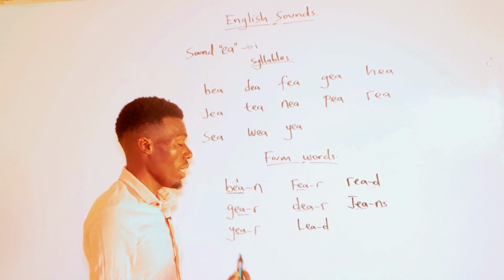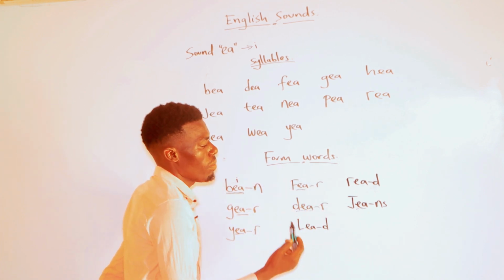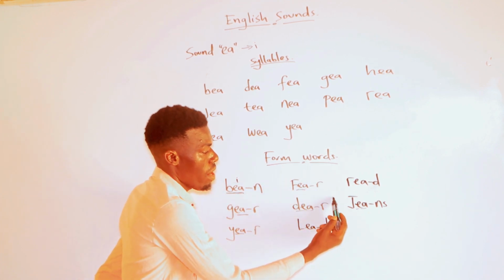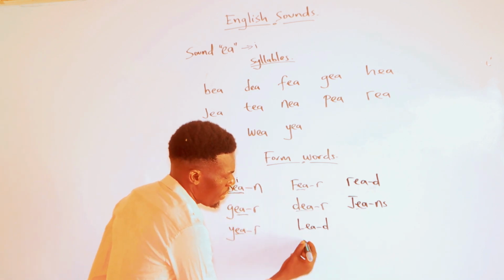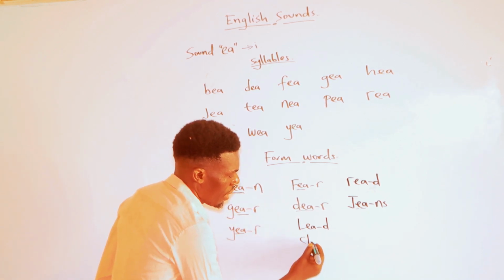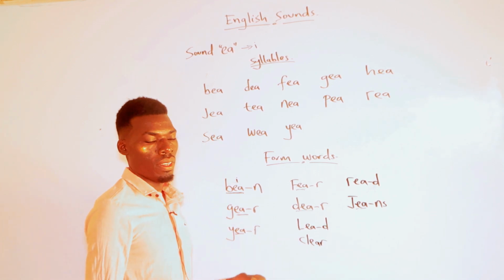You get? Yes. Don't forget, two vowels, R becomes ear. Fear, dear, Gia. We can add another one. Clear. You see? Clear.